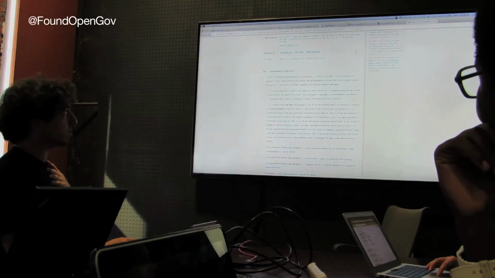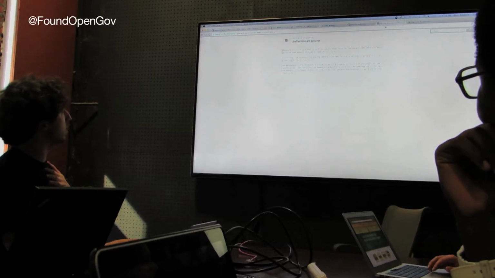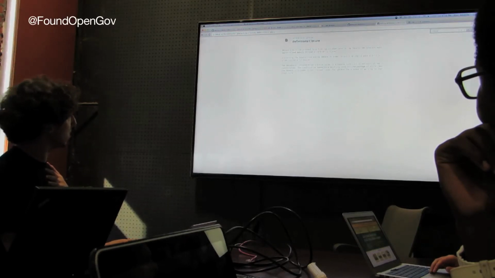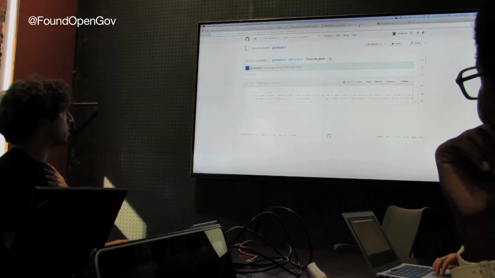But when all the pieces work together, we'll be able to take contributions through GitHub through a really nice interface that's not intimidating to regular people. That gets turned into a pull request that, when we merge, automatically turns into JSON like this.